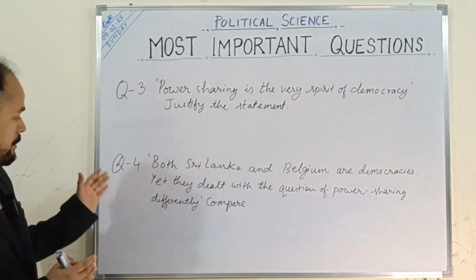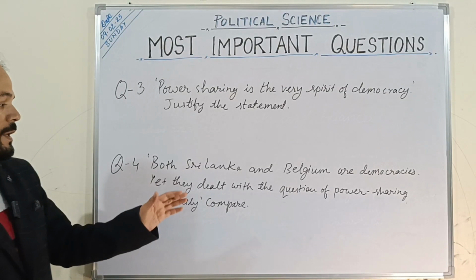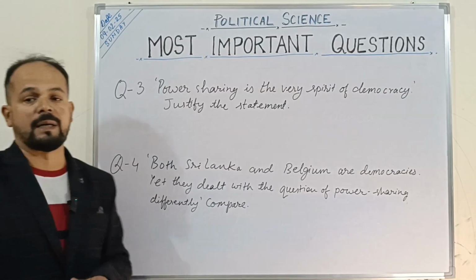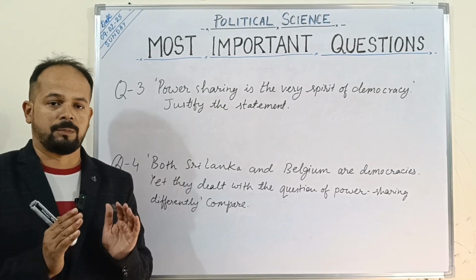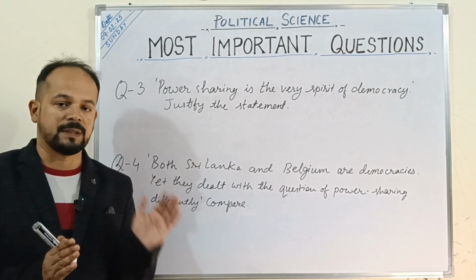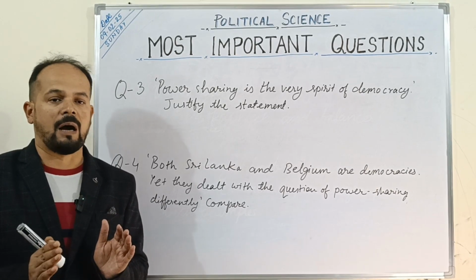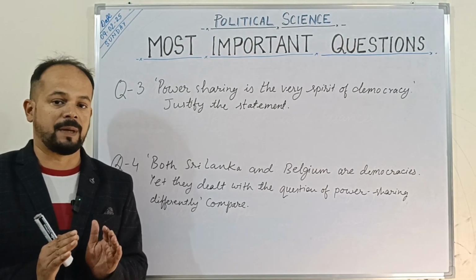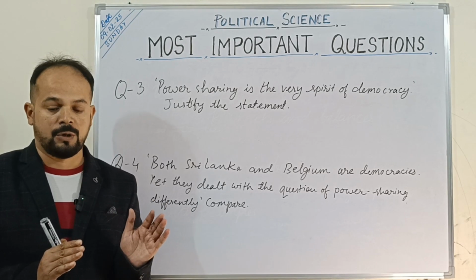And the next question that is very important is, both Sri Lanka and Belgium are democracies, yet they dealt with the question of power sharing differently. Compare. In this question's answer, we have to write the answer in two parts. In the first part, we can talk about how Belgium has dealt with the question of power sharing, how the Belgian model became an inspiration for all other countries to follow.